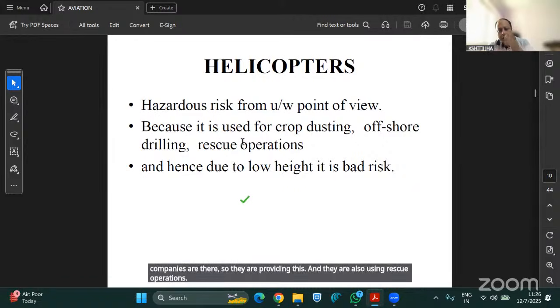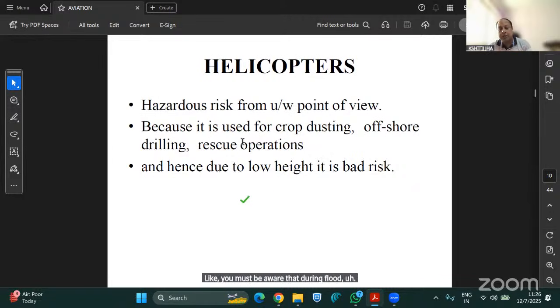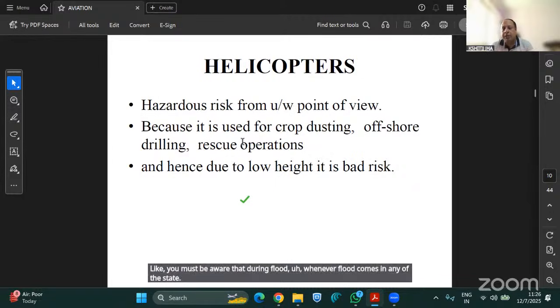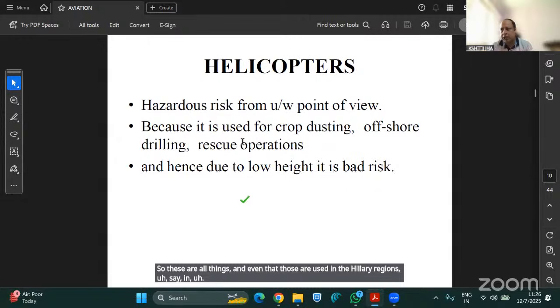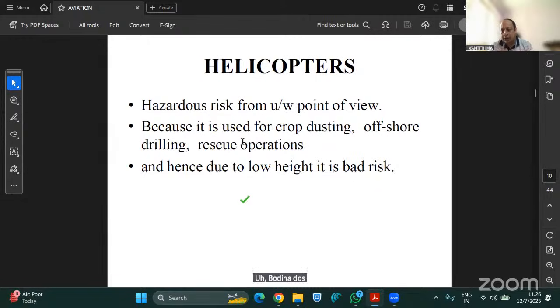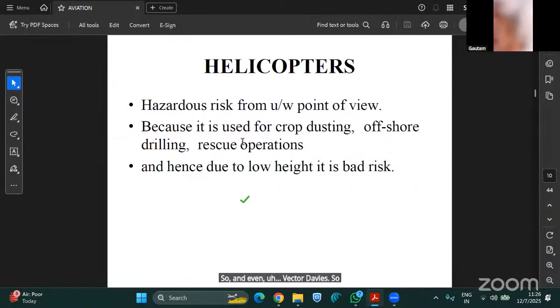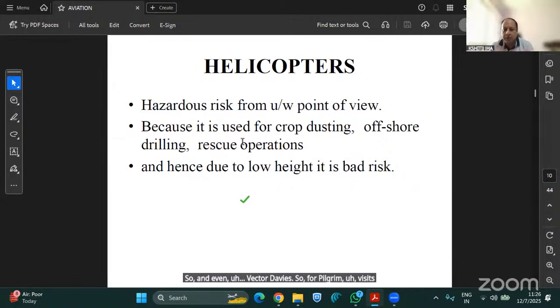Like you must be aware that during floods, whenever a flood comes in any state, at that time Indian Army helicopters are there. Even private helicopters are also used in rescue operations. Apart from that, helicopters are also used during election campaigning. And they are used in hilly regions, say in Badrinath or Kedarnath, and even in Vaishno Devi. So for pilgrim visits also these are being used.